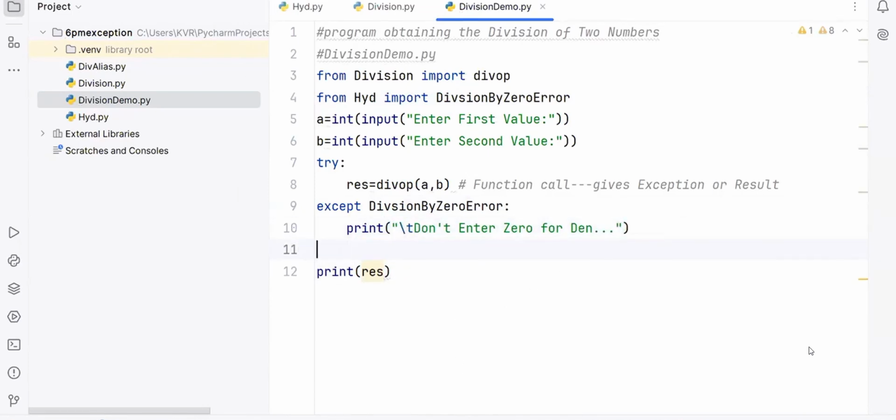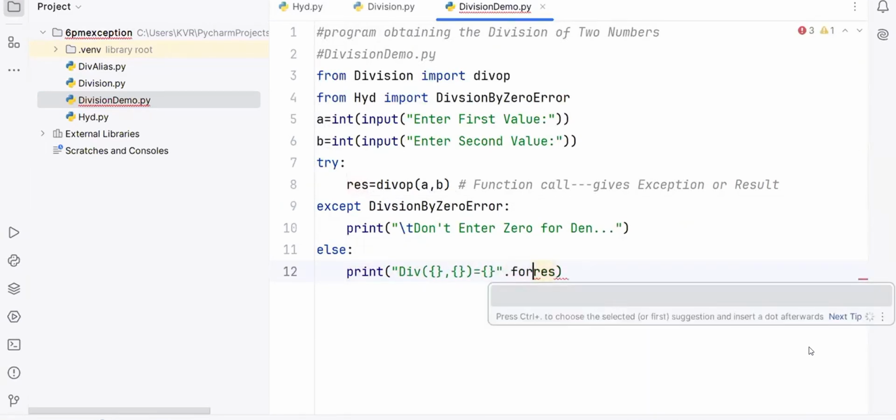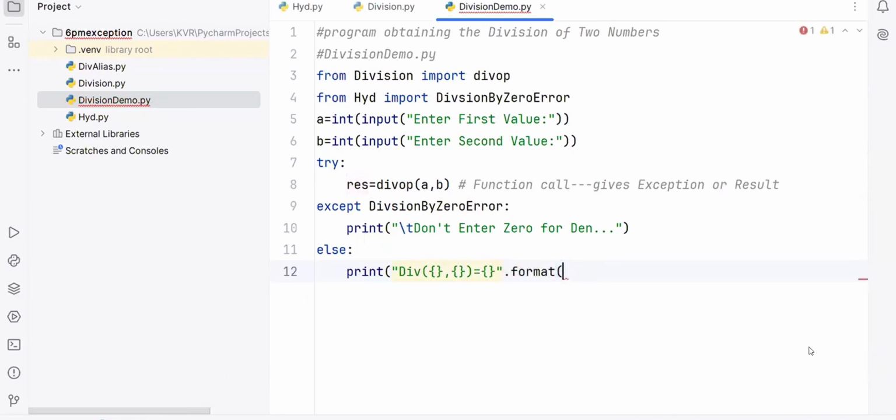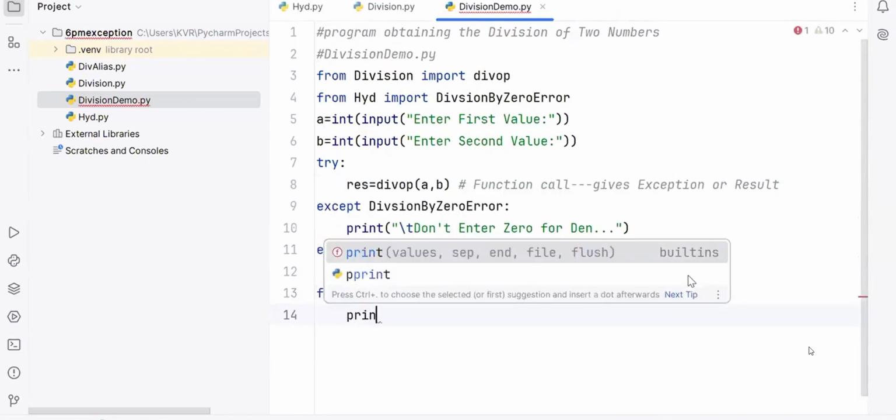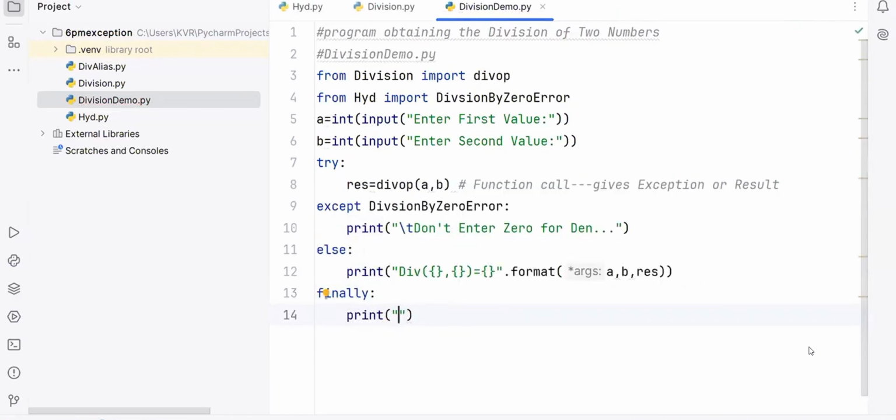RES is also there. What is this now? Else. This I'm going to write. What is this now? Div, and this is the first value, second value is equal to dot format of a, b, res. Are you following? If an exception is coming, send it to the except block. If our result is coming, send it to the else block. If nothing comes, no result, any exception or something, go to what? Finally block. I may write the finally block, I may not write the finally block.